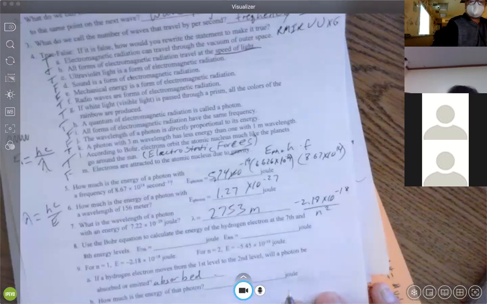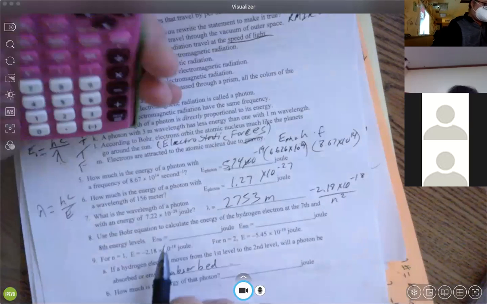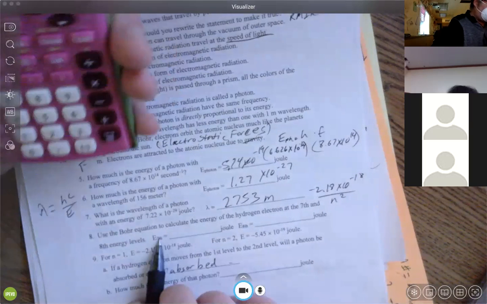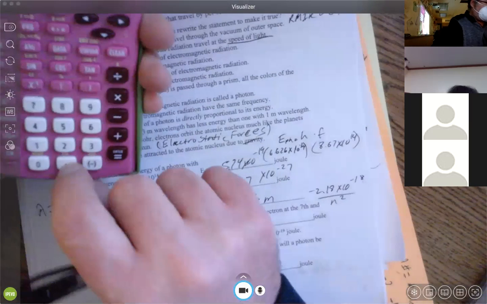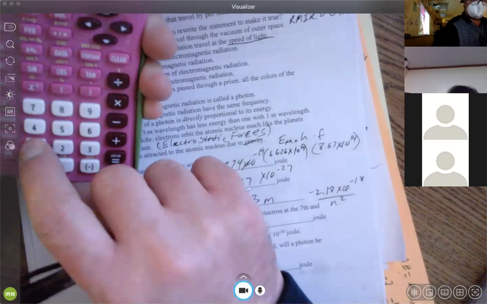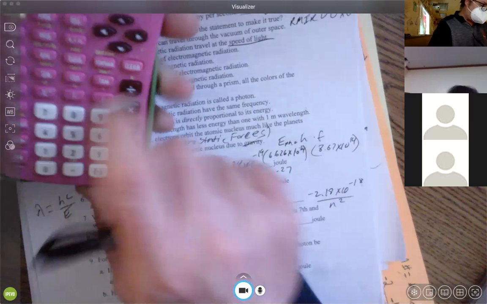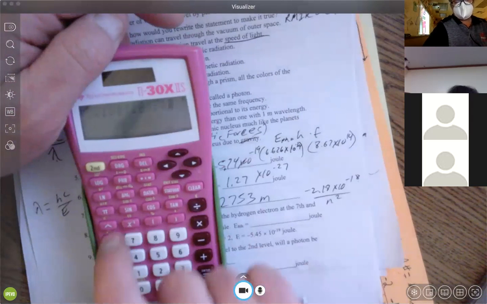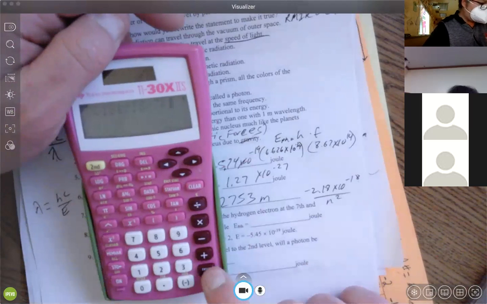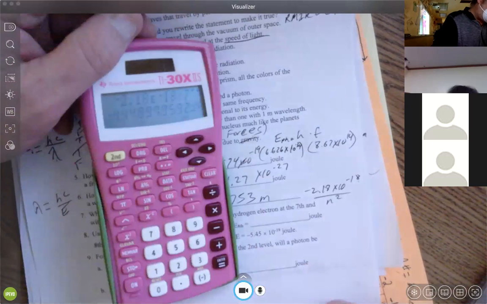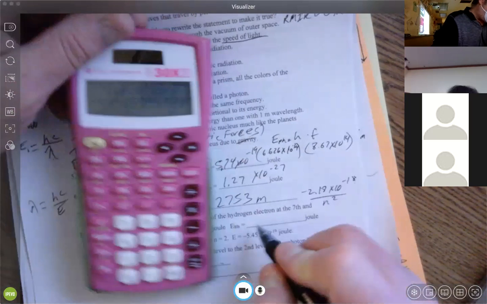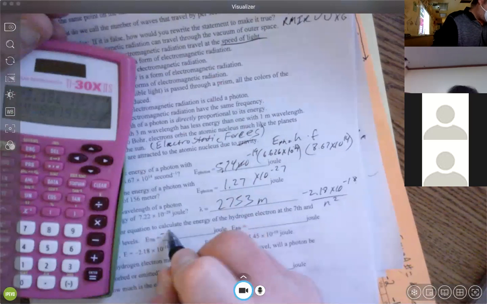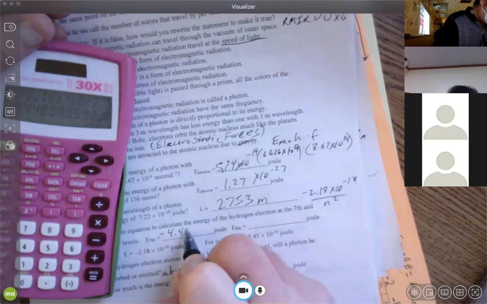n is the level, so the energy level. So it's the 7th here. So I'm going to take negative 2.18 times 10 to the negative 18th, and because that is the 7th energy level, I'm going to divide that by 7 squared. And so we get, for the 7th one, negative 4.45 times 10 to the negative 20th.